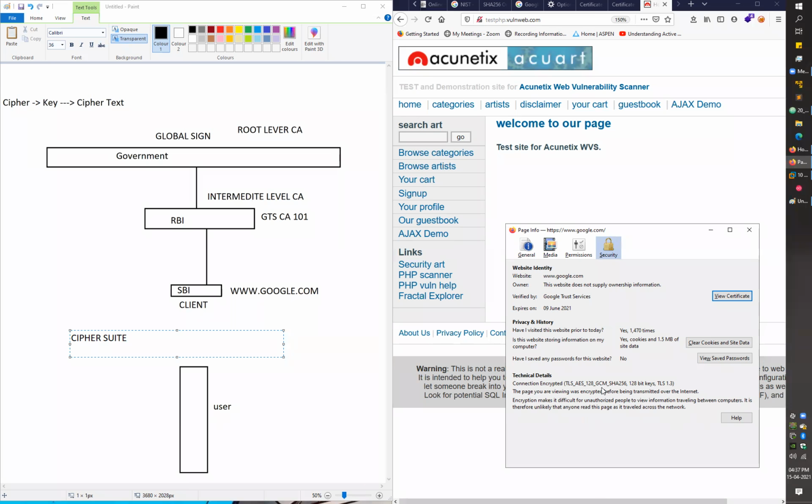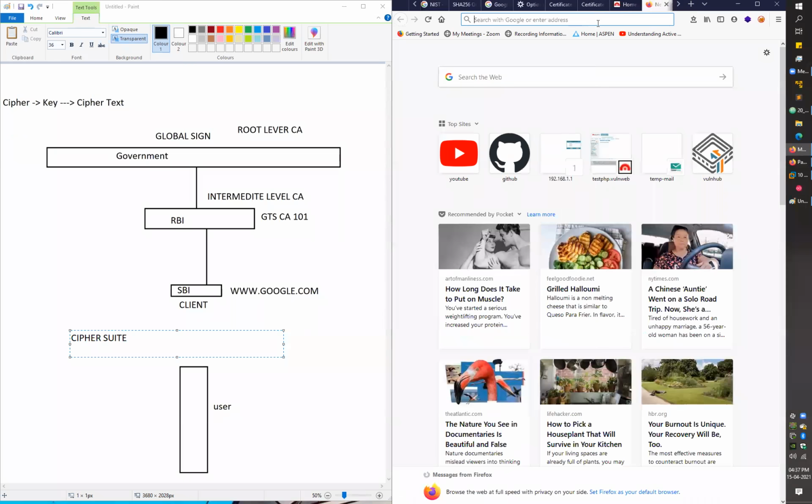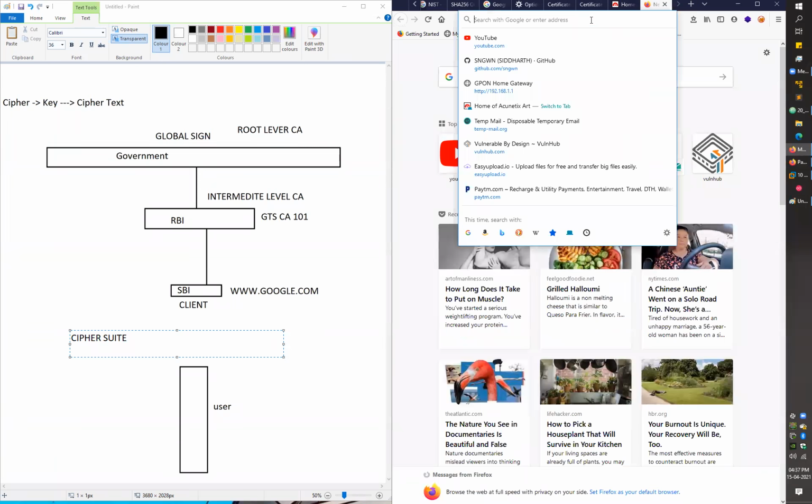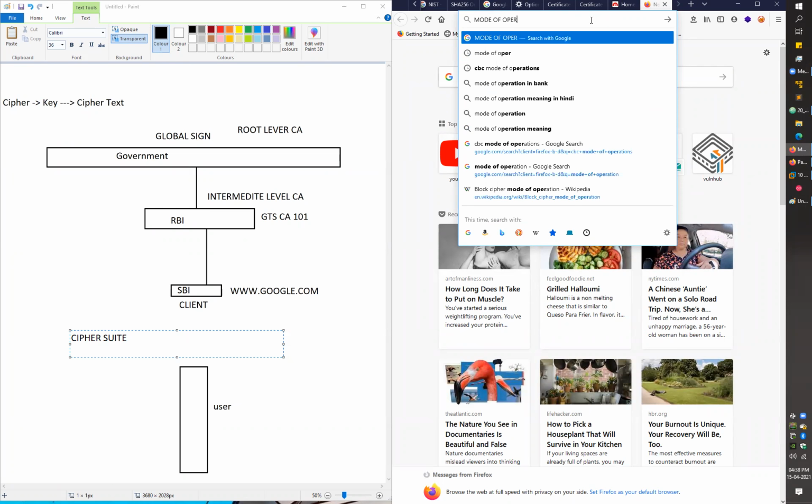Other than this, the GCM name here, GCM stands for Galois counter mode. We have different modes of operation as well in the browsers. So through the encryption part, you can use these modes of operation to make the data more strongly encrypted or just to increase the effectiveness of that encryption algorithm. Again, there is nothing different for the encryption part because only the flow will change according to the modes of operation. Let me just show you here. We just go with mode of operation.